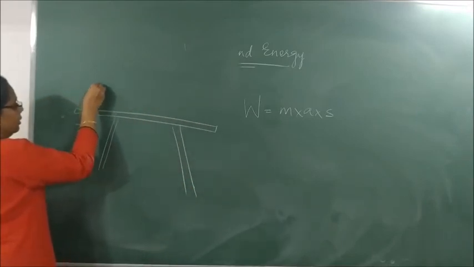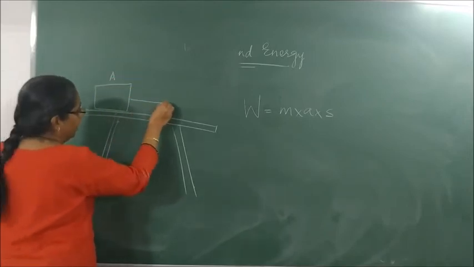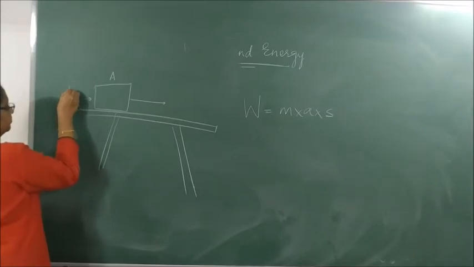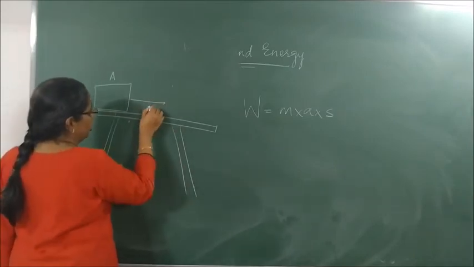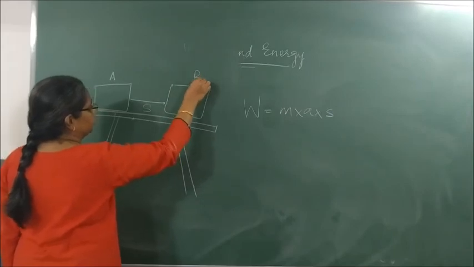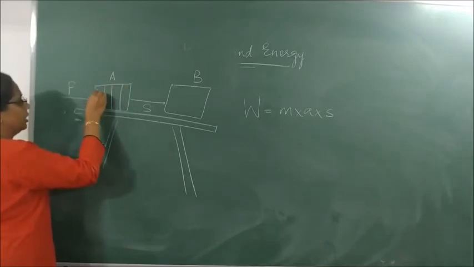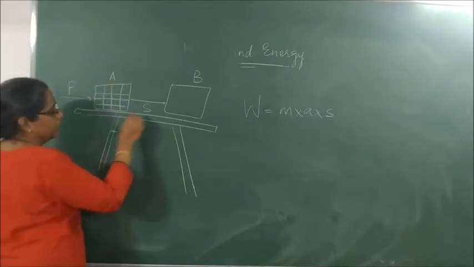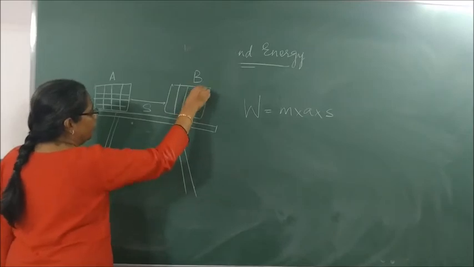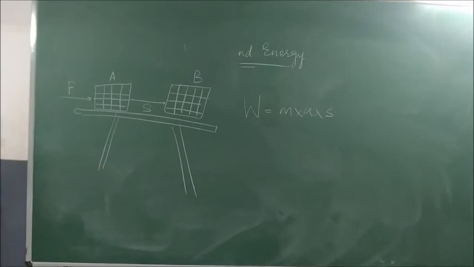Place an object at point A. If you apply a force F, it moves a small distance S and shifts to a position B. This is an object at position A. When you apply a force F, it moves a small distance S and moves to point B. So what is the work done?